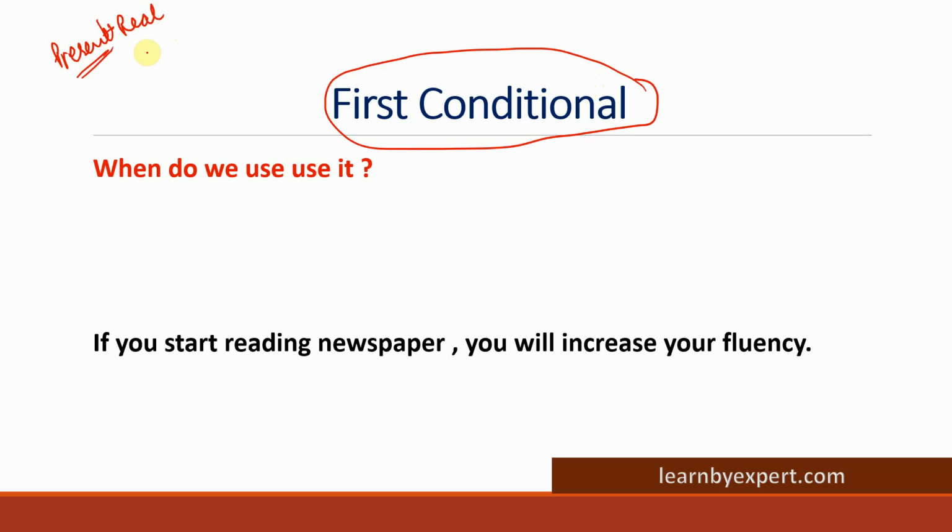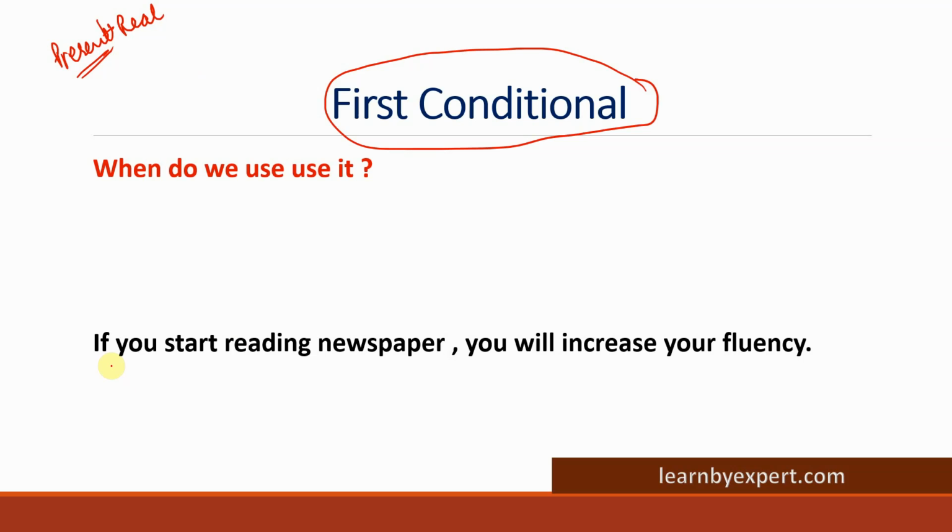So what is the difference between zero and first conditional then? When the situation is real, when we talk about present or future, let me explain in brief. The first conditional sentence, starting with an if clause, expresses situations in which the result is not guaranteed. We are not sure whether the outcome will definitely happen in future or not. If one particular situation happens, we are not sure about the outcome.